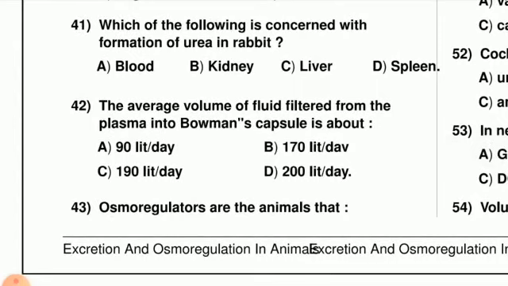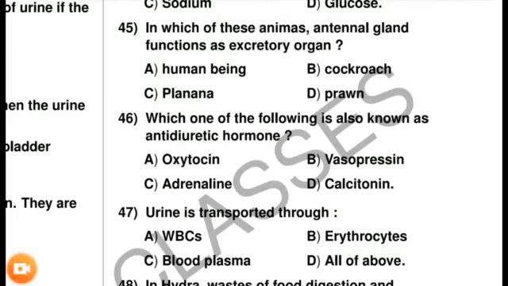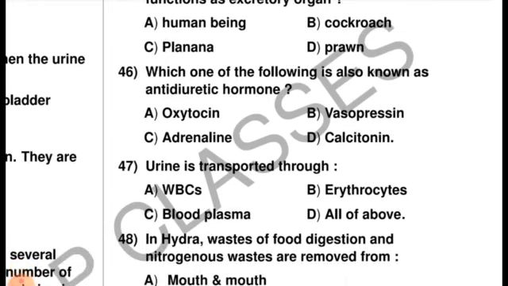The next question, question number 42. The average volume of fluid filtered from the plasma into the Bowman's capsule is about 170 liters per day. But because of reabsorption this is not removed as water, only filtrate is formed. Question is, which one of the following is also known as antidiuretic hormone? Vasopressin is also called the antidiuretic hormone. This is another name of the antidiuretic hormone, and because of this the right option is option B.